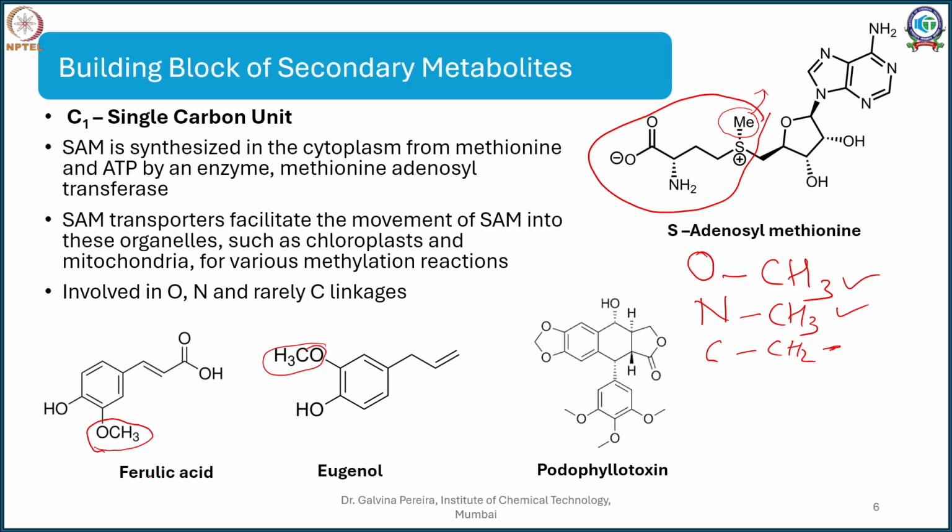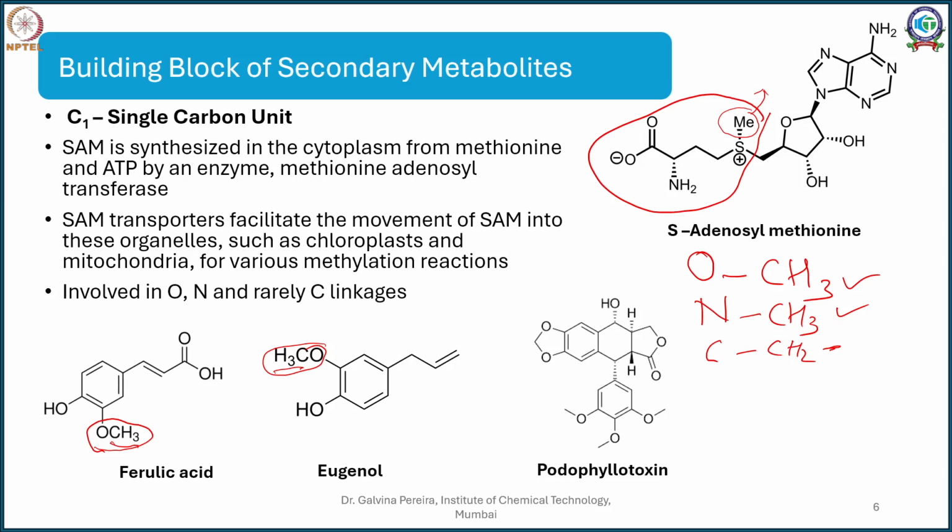In your ferulic acid you can see an OCH3, and this CH3 group has been contributed by S-adenosyl methionine. Similarly in eugenol, which is there in eucalyptus, again you can see an OCH3 whose CH3 group has been contributed. So whenever you want to methylate anything or add a carbon, S-adenosyl methionine is what will help you do it.